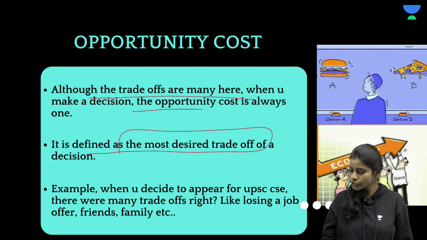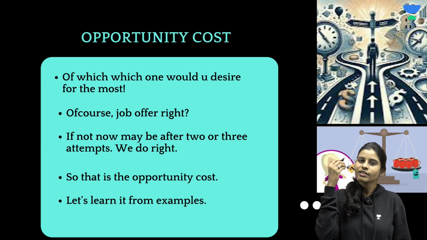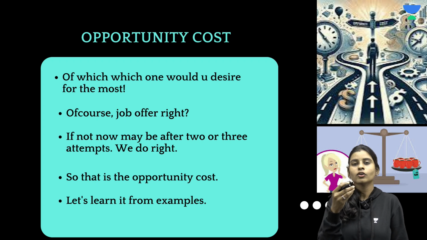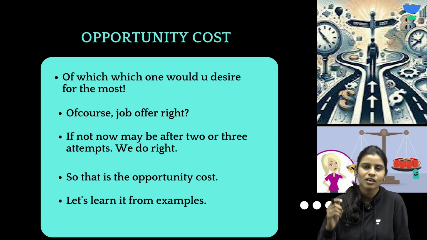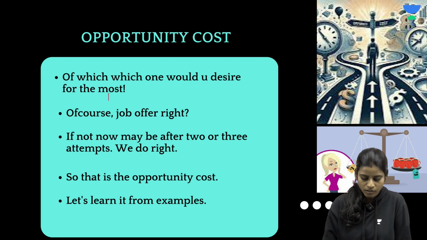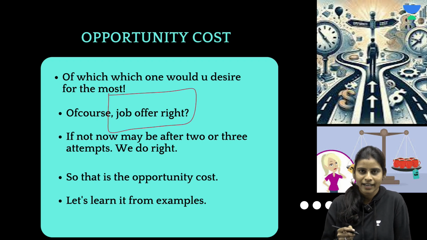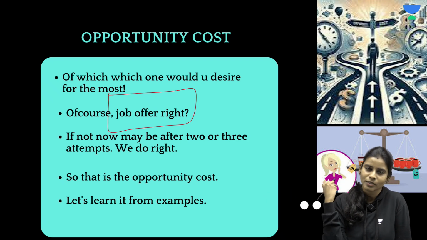Okay. So I am going to help explain this with the help of an example. When we saw this question of what options you choose to give up when you decided to jump into UPSC preparation, amongst all other options like spending time with family, friends, etc., one option can be your job offer, right? We have so many people who rejected the job offer and then came to UPSC preparation.